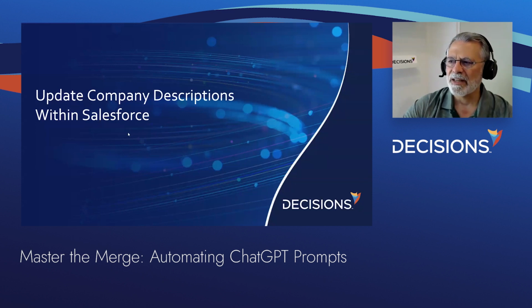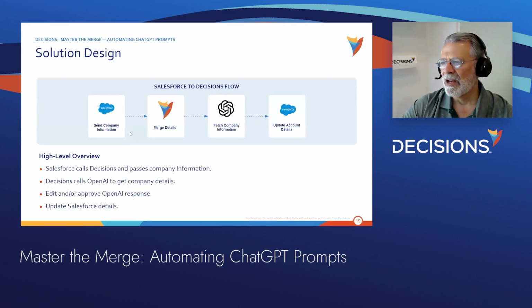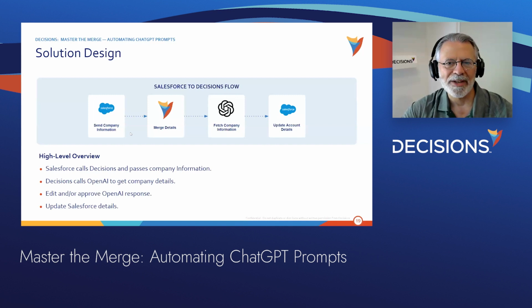So the use case that he's going to walk through first involves updating company descriptions within Salesforce. This may come as a shock to all of you, but sales reps updating Salesforce and typing in the description of a company sometimes are not the best people to be doing that job. I know, shocking.